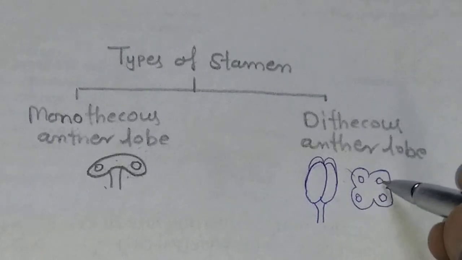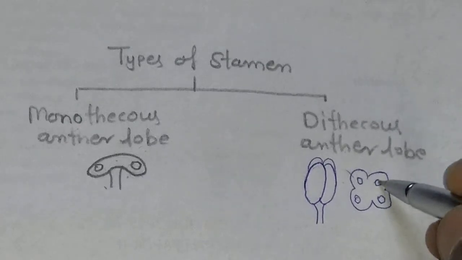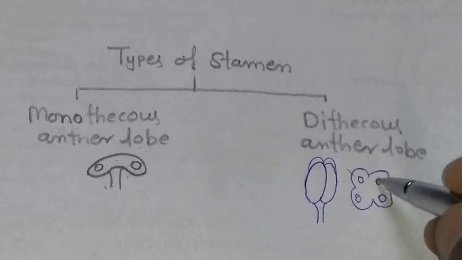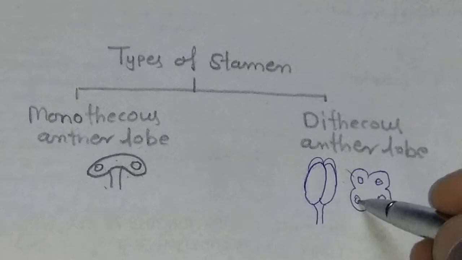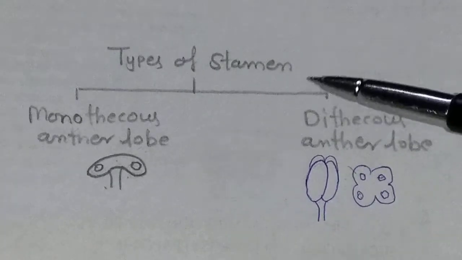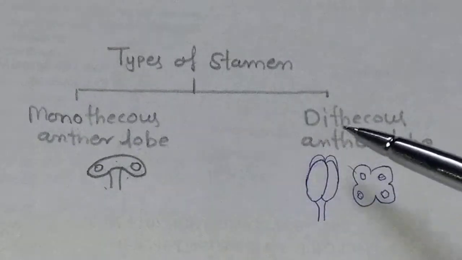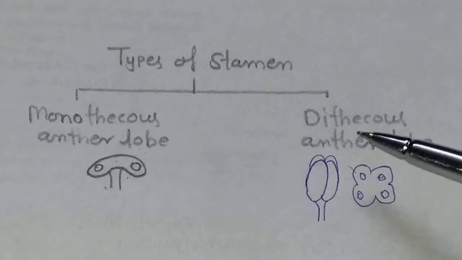In each microsporangium there are a number of pollen grains. So on the basis of anther lobe, stamen may be of two types. First one is the monothecous anther lobe and second one is the dithecous anther lobe.